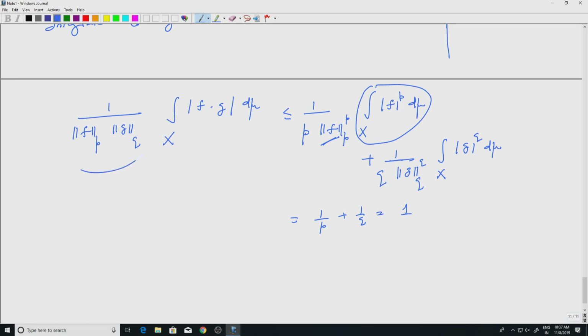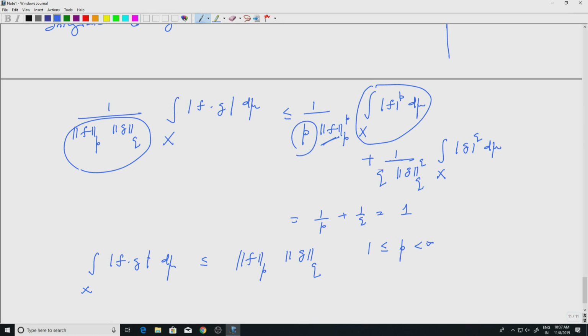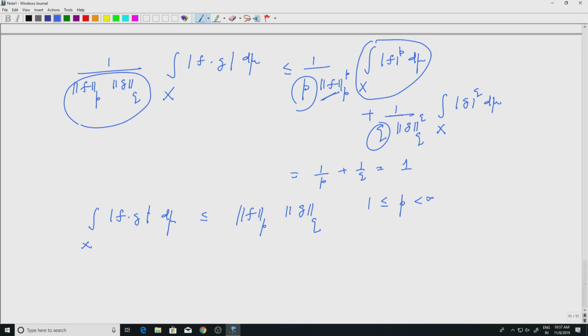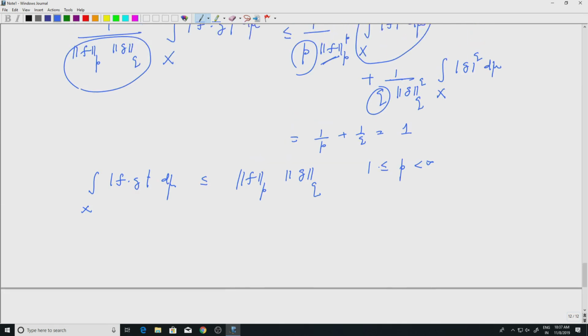So now you can take this to the left hand side. So I will get the integral over x of mod f g d mu is less than or equal to LP norm of f into LQ norm of g. Okay. So this is true for 1 less than or equal to p, strictly less than infinity, okay, because we have divided by p and q and so on. So infinity is not included there. So the proof works only for that. But if one of them is infinity, this is trivial.